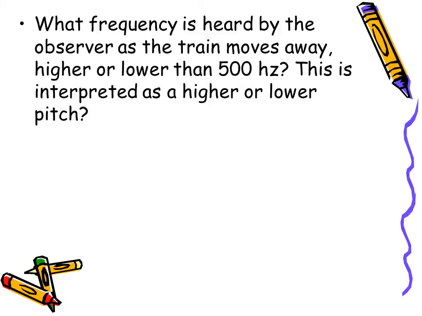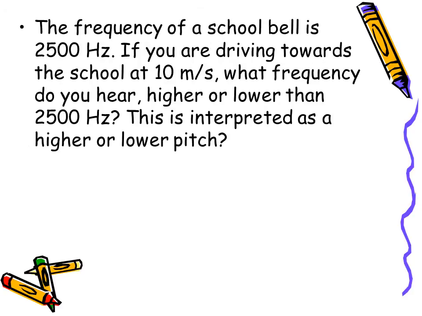What frequency would be heard by the observer as the train moves away? A higher or lower than 500 hertz frequency, and would this be interpreted as a higher or lower pitch? Well, since the source is moving away, the wavelengths would be spreading out, reaching the observer's ear with a decrease in frequency. So this would be interpreted as lower than 500 hertz and would correspond to a lower pitch.